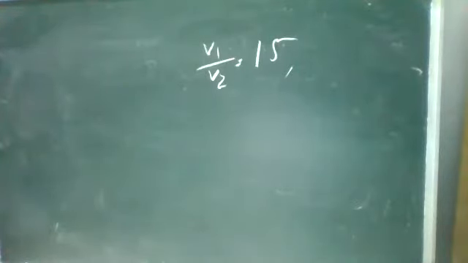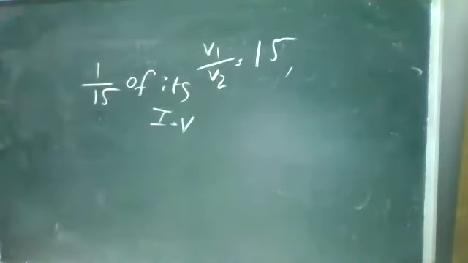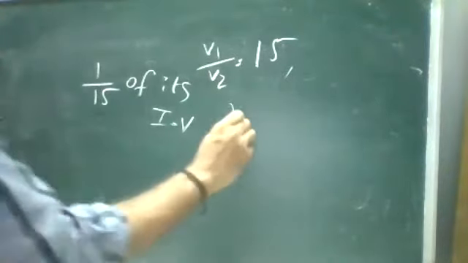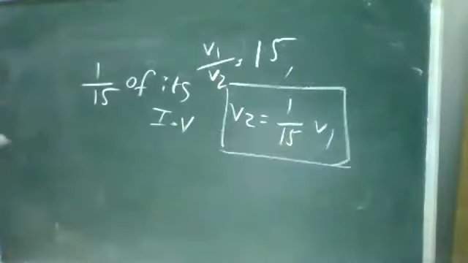air in the cylinder is compressed to 1 by 15 of its initial volume. I'll repeat. The compression ratio of a certain diesel engine is 15. This means that air in the cylinder is compressed to 1 by 15 of its initial volume. So they have given V2 is equal to 1 by 15 of its initial volume V1. This is the relation they are telling you.